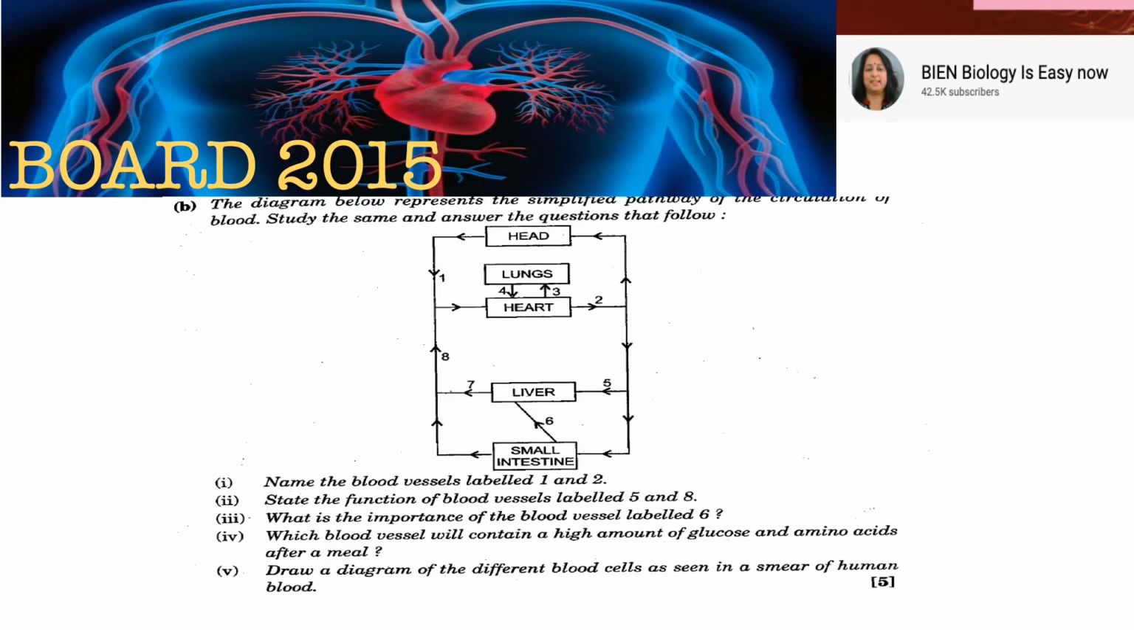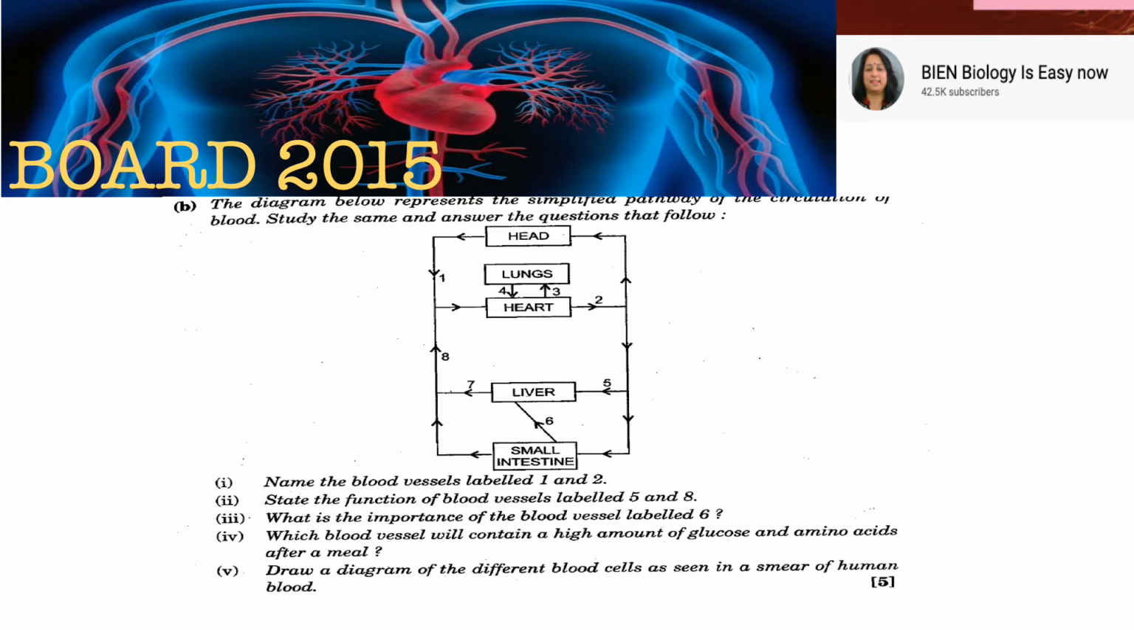Next is a 2015 board question. This is a schematic diagram of blood circulation through the heart. So name the blood vessels 1 and 2. Now in such diagrams, you have to pay close attention to the arrows: where the blood is coming out and where it is going out. When you get this type of diagram, first look at the arrows and label it as per your understanding, with a pencil, and then start looking at the questions.